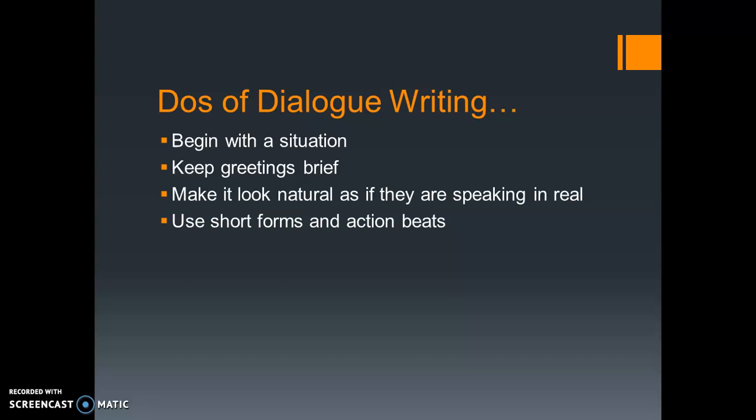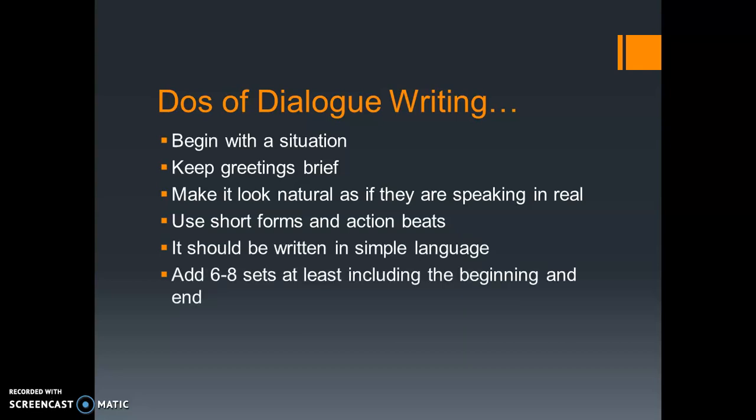When you want to tell the reader how your characters are feeling and what actions they are making, you can simply write it in brackets, like laughs loudly, or turns around, something like that. Then it should be written in simple language.